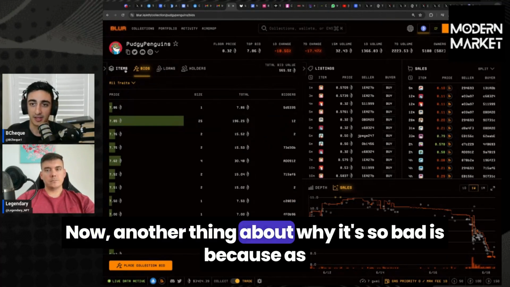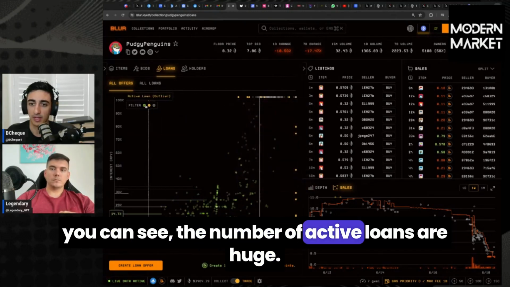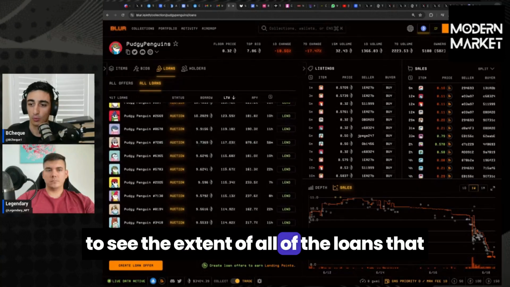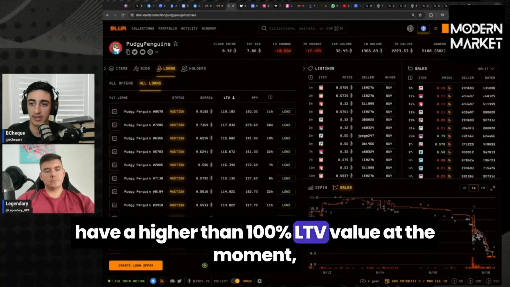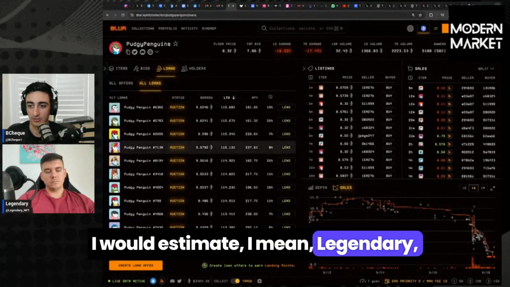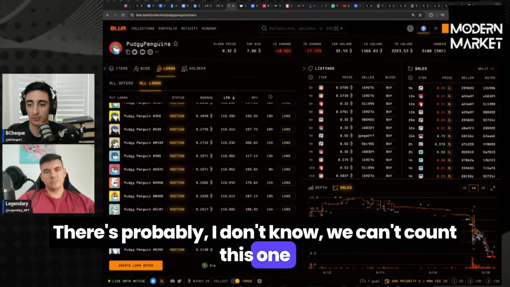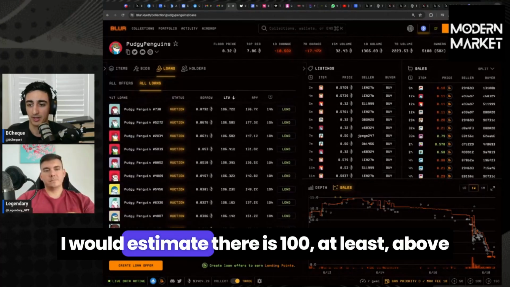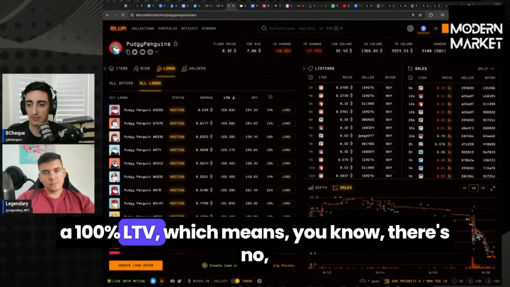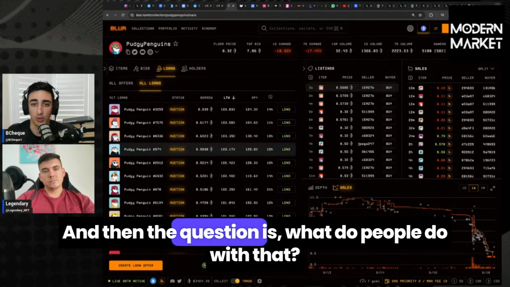Now, another thing about why it's so bad is because, as you can see, the number of active loans is huge. And you can actually click on this tab as well to see the extent of all of the loans that have a higher than 100% LTV value at the moment, which means that they're basically higher than the floor price. I would estimate, I mean, Legendary, you can see this as I'm sharing it, we can't count this one by one, but there's way too many to count. I would estimate there's 100 at least above a 100% LTV, which means there's going to be no lender for those. They're going to get liquidated. And then the question is, what do people do with that?